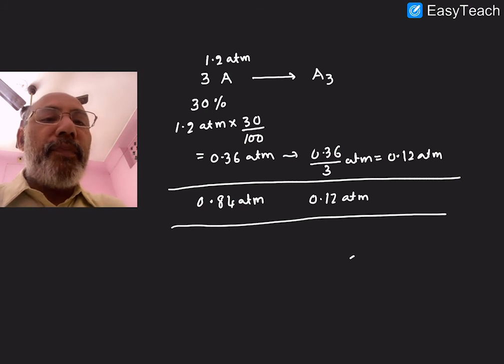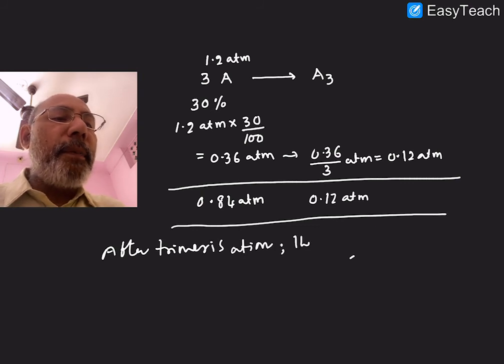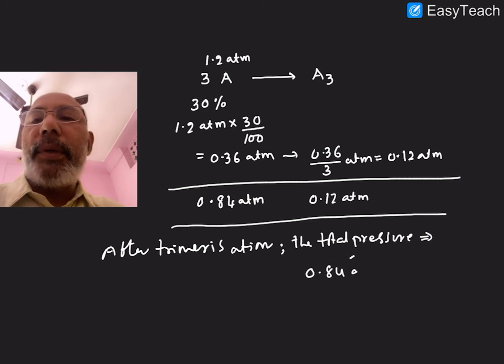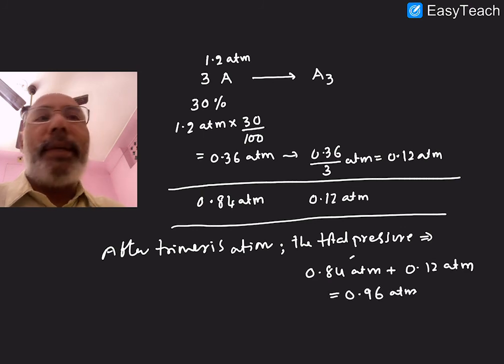That means after trimerization, what is the total pressure? After trimerization, the total pressure I can take the pressure of the A and pressure of the A3, 0.84 atmospheres plus 0.12 atmospheres, that is equal to 0.96 atmospheres.